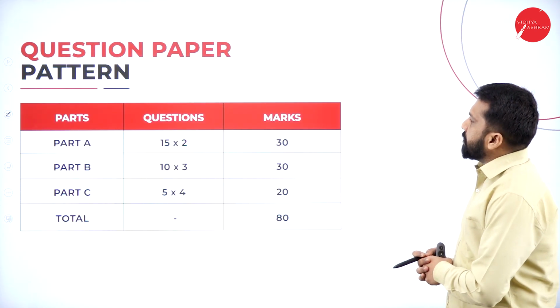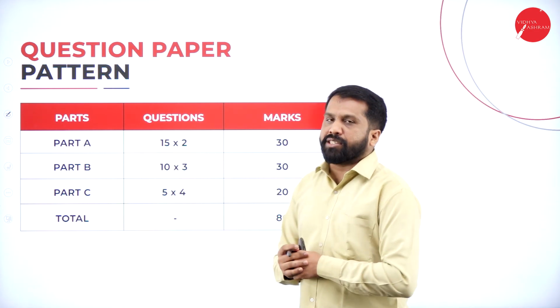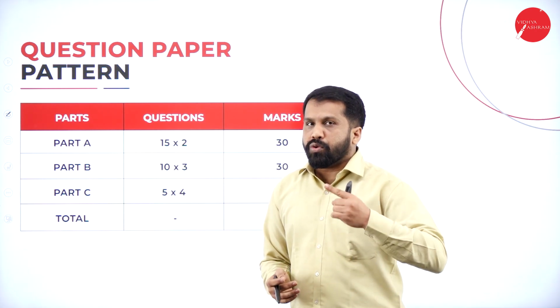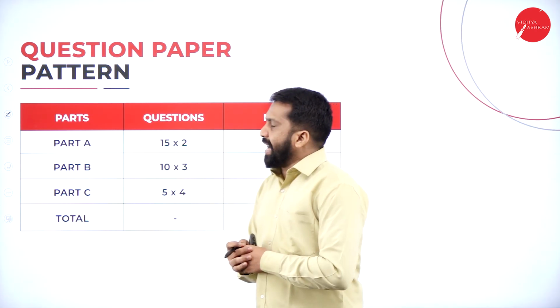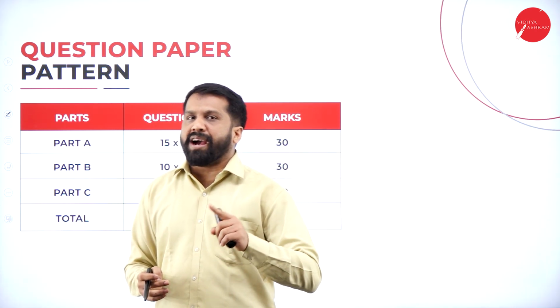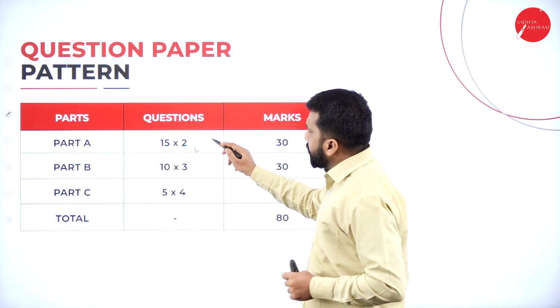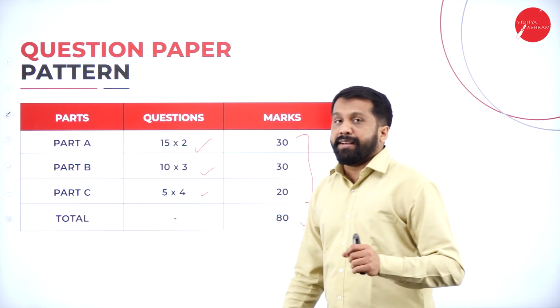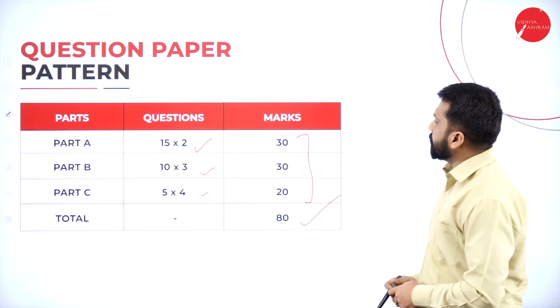So these are the marks allocation. You know better actually. Whatever marks allocation or question paper pattern you had in your tax management 1, the same pattern we are supposed to use: 15 into 2, 10 into 3, 5 into 4. In total it will carry 80 marks.